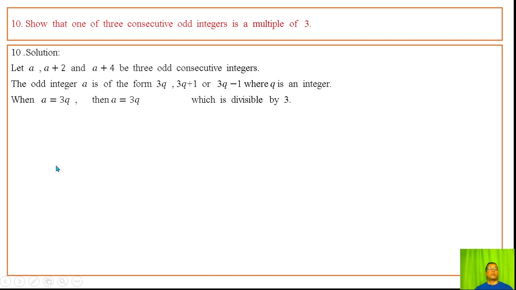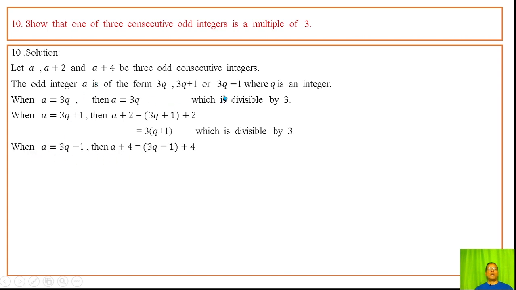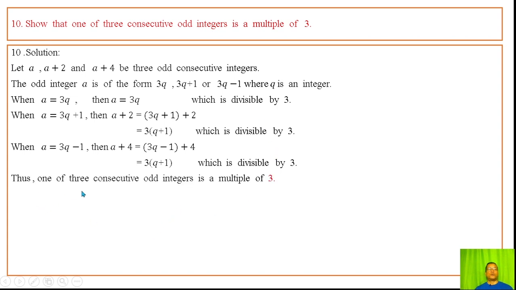When a is 3q, then a is equal to 3q, which is divisible by 3. When a is 3q plus 1, then a plus 2, whose value is a multiple of 3. When a is 3q minus 1, then a plus 4, whose value we get as 3 into q plus 1, which is divisible by 3. Thus, one of three consecutive odd integers is a multiple of 3.